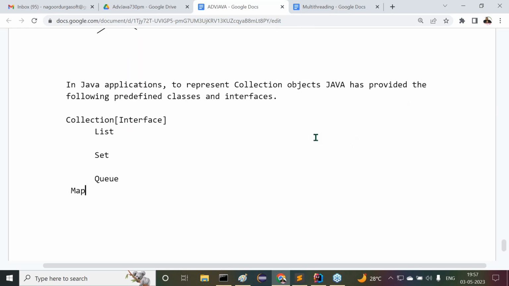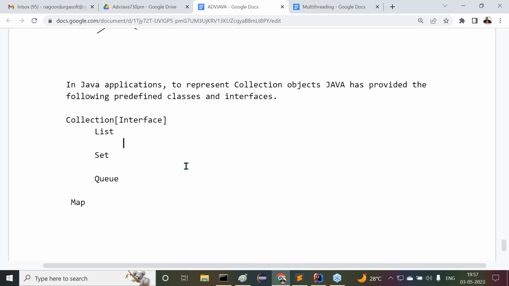In the collection framework, totally two root interfaces are available. One is Collection, another one is Map. Map is not part of Collection. Collection is different, Map is different. Observe carefully. I'll explain the purpose of each one. Under the Collection interface, List, Set, and Queue are available.